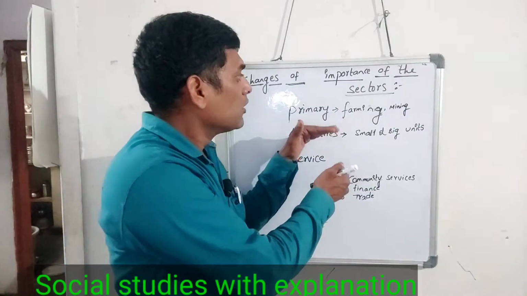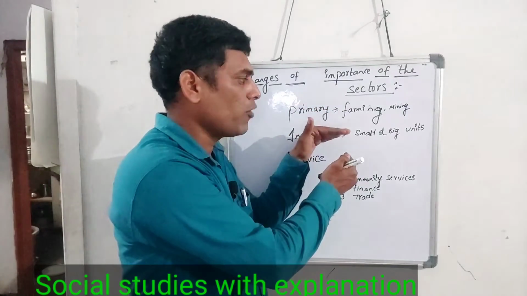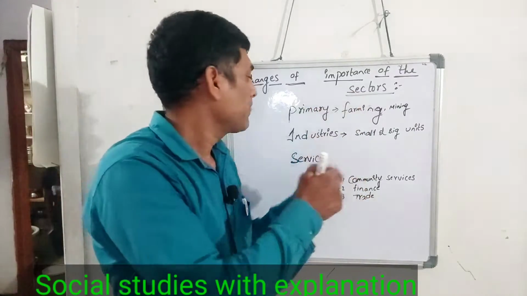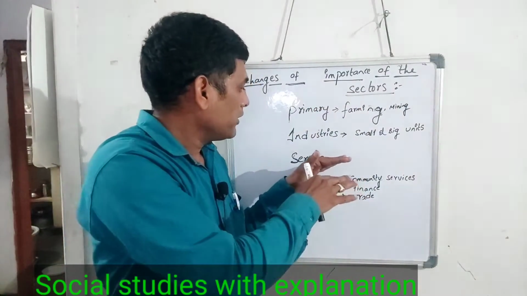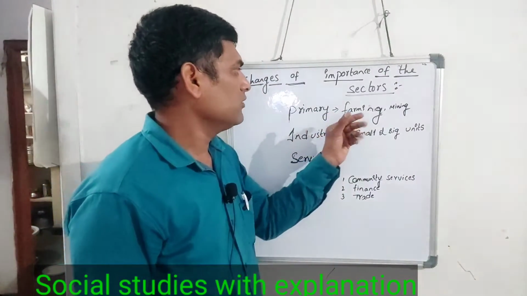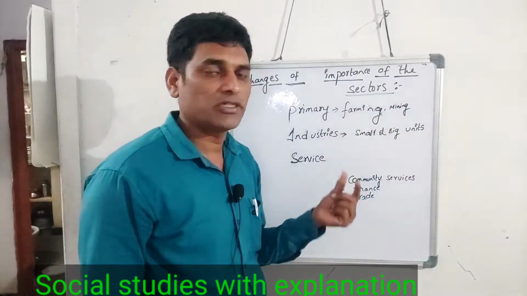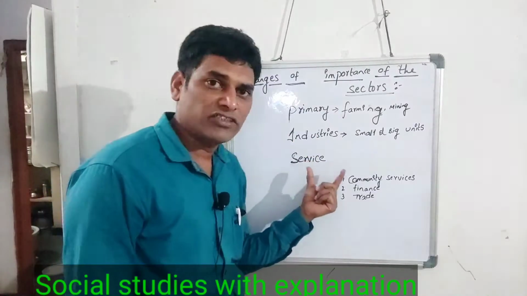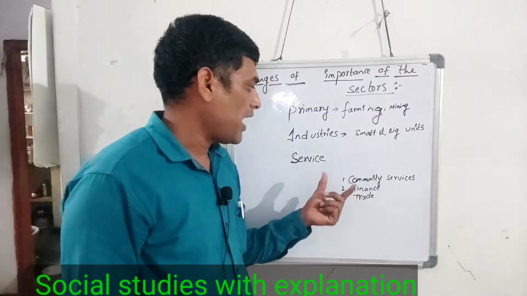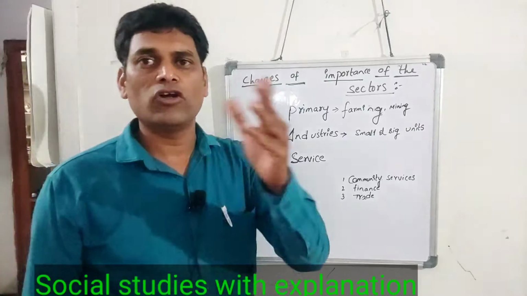So families got the opportunity to work in farming as well as in the industrial sector, which led to their economic growth and GDP. But the trend has completely changed in the last 30 years. In the primary sector the production contributes a little bit, and the industry sector contributes 20%. The service sector contributes to a larger extent and has brought a large transformation in the share of GDP, especially in developed countries.